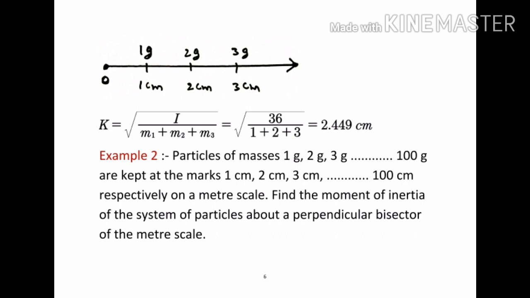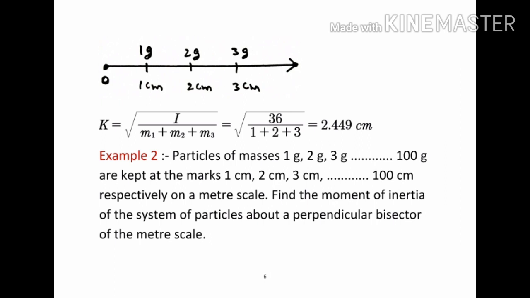And second example: particles of masses 1 gram, 2 gram, 3 gram and so on up to 100 gram are kept at the marks 1 centimeter, 2 centimeter, 3 centimeter and so on up to 100 centimeters respectively on a meter scale. Find the moment of inertia of the system of particles about a perpendicular bisector of the meter scale.